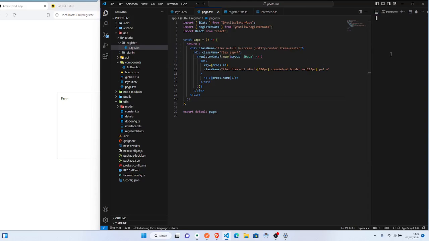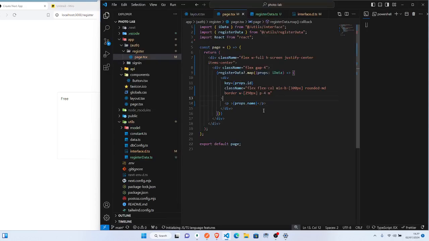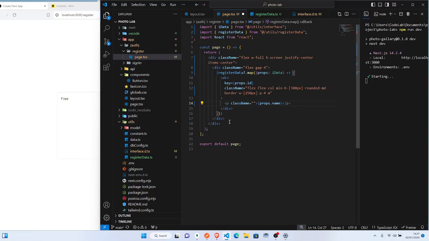Okay, npm run dev. So we get these, right. Let me just increase it a little. Then let's start. So say className, and let me give it, uppercase.